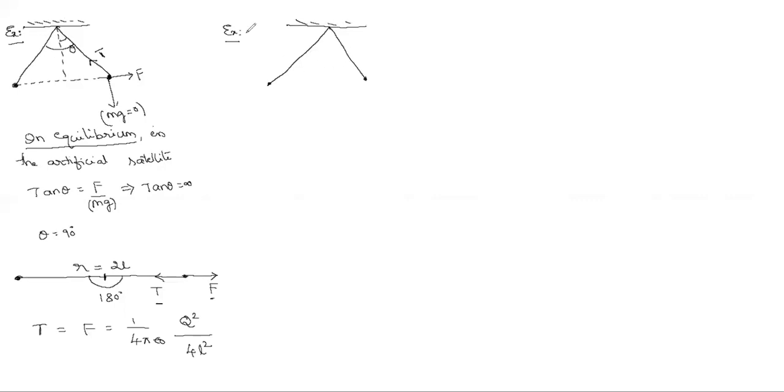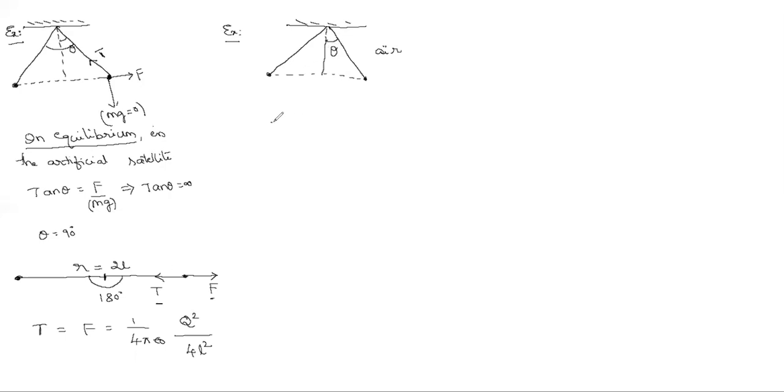Both are of the same length. First time they are placed in air, and found the half angle or full angle, let it be some theta.